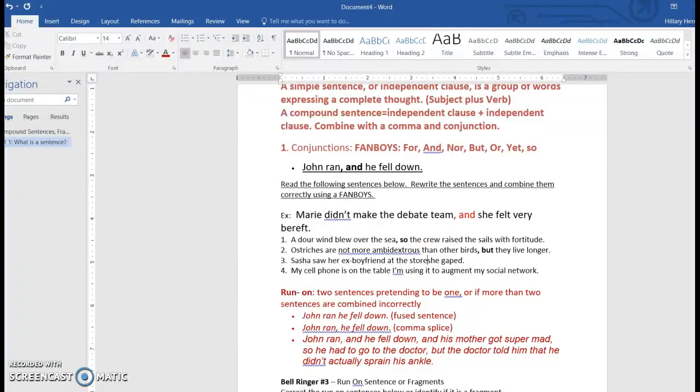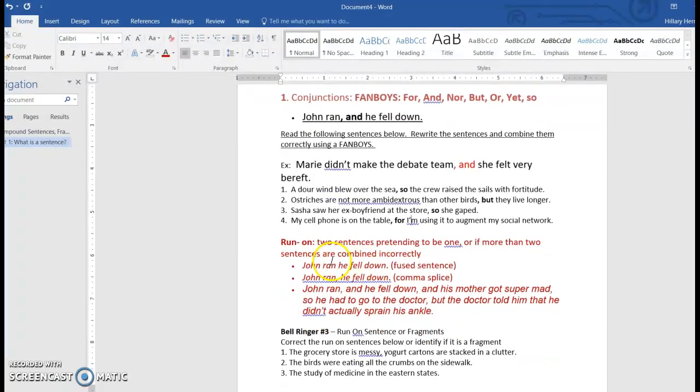Sasha saw her ex-boyfriend at the store. Oops, don't do that. So she gaped. My cell phone is on the table, and I'm using it to augment my social network. Or I'll put 4 for variety's sake.